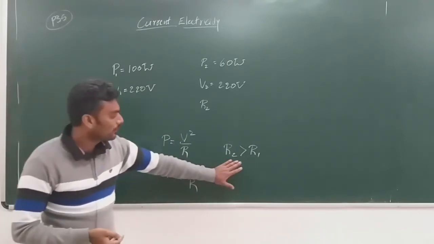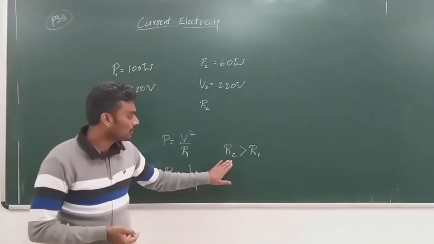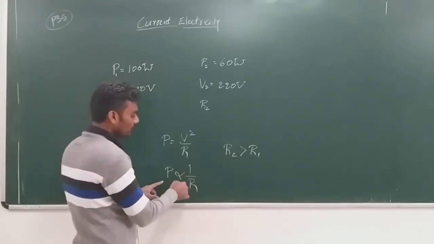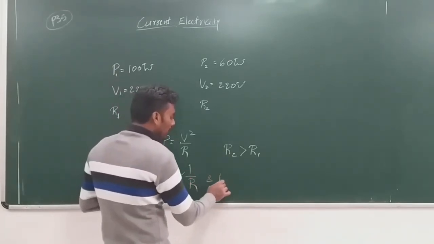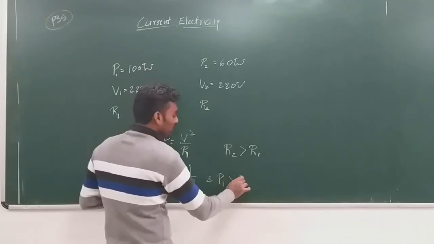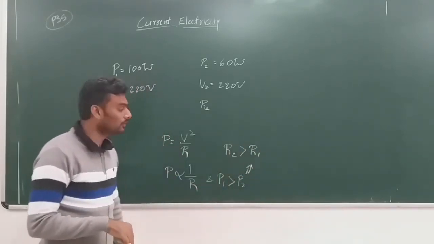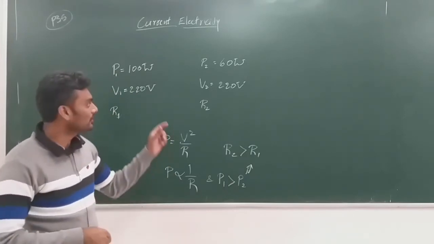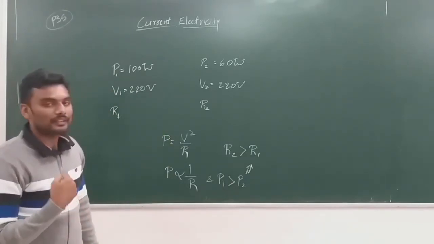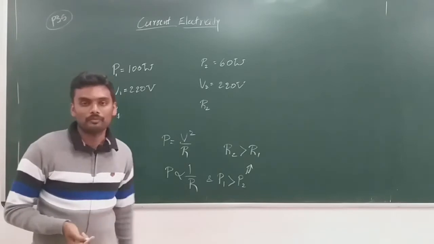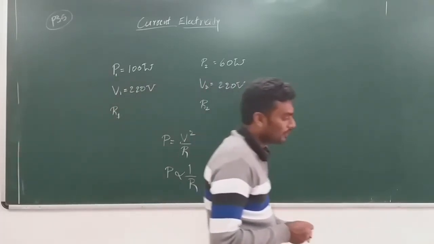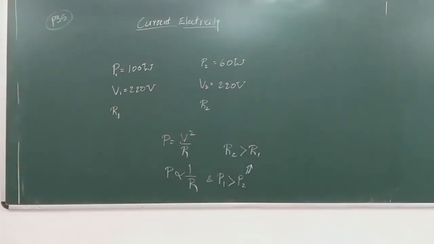But as far as the given question is concerned, we can conclude that since P is inversely proportional to R and P1 is greater than P2, R2 is greater than R1. So the resistance of the second bulb is greater than the resistance of the first bulb. Okay, this is about the given question.